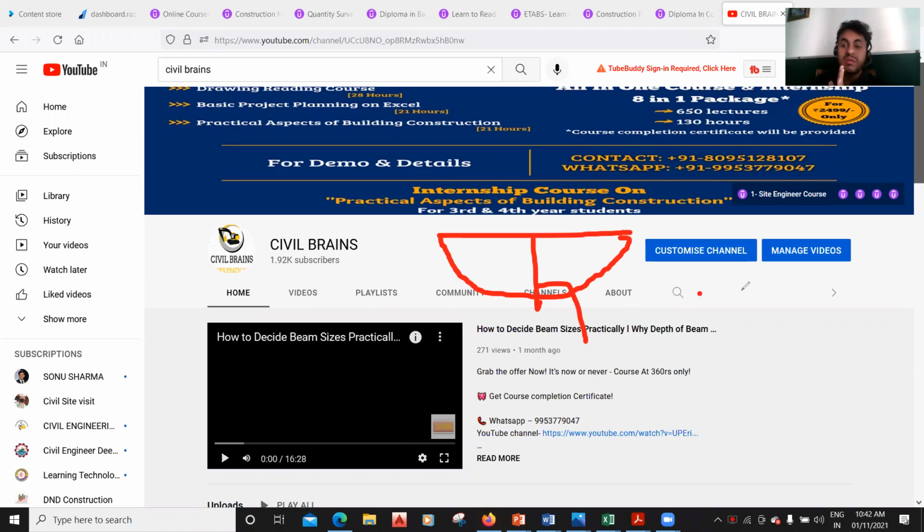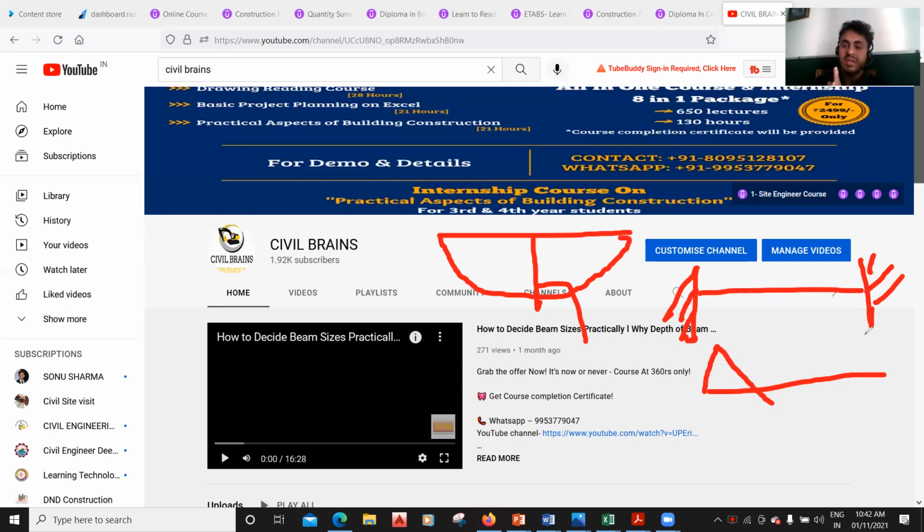Then let us say we all have done fixed end moments. I mean, we have a fixed beam here, and we know what a bending moment is, how it comes. So we get a negative bending moment here, we get a positive here, and then we get a negative here. So these are the things we have done in structural analysis and strength of materials. But where is the practical application of this? The practical application comes when we try to put up a beam on the site, right?